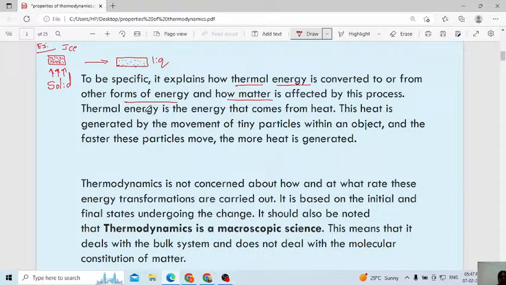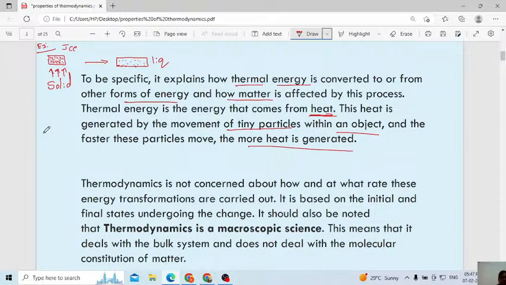Okay, then thermal energy is the energy that comes from heat. Yes, if you provide the heat only, thermal energy you can increase. This heat is generated by the movement of tiny particles within an object, and the faster these particles move, the more heat is generated.